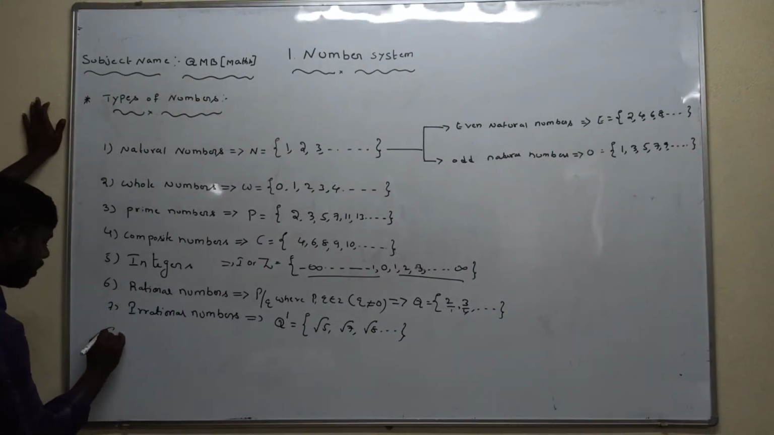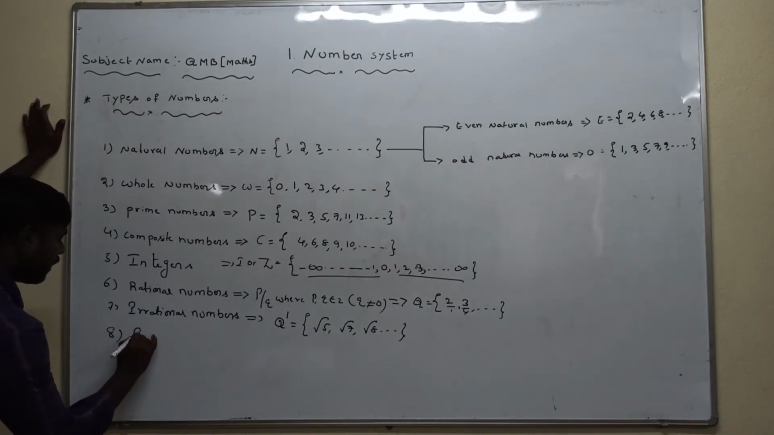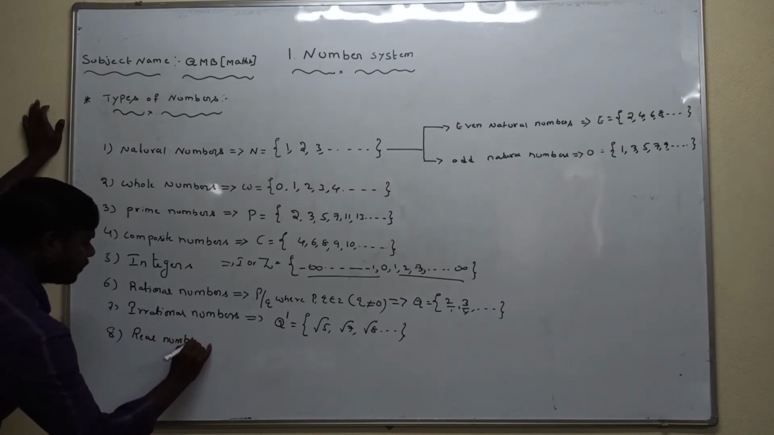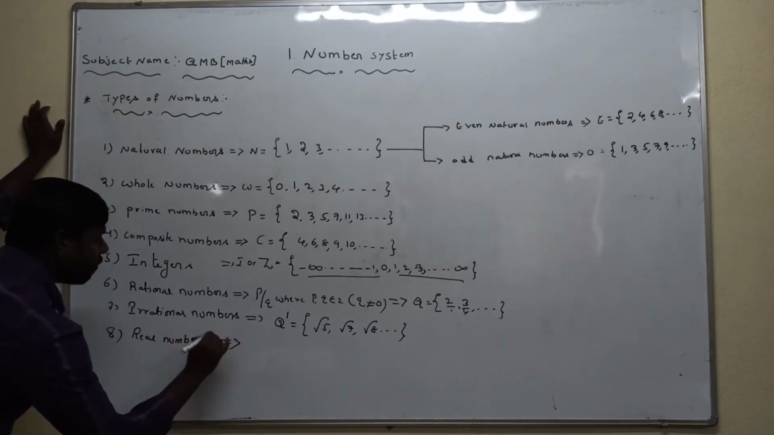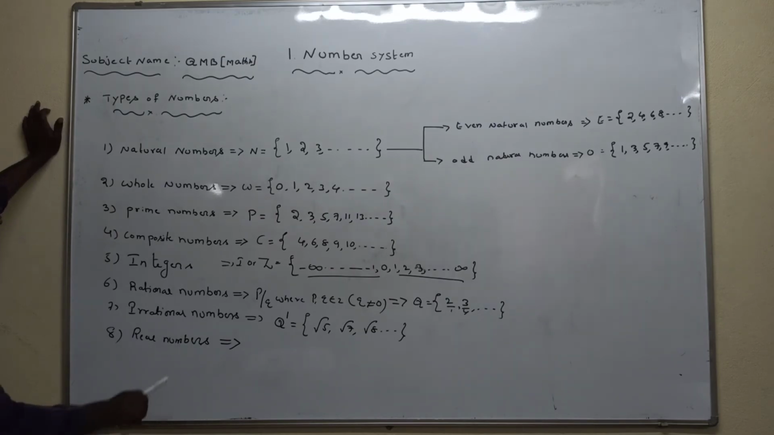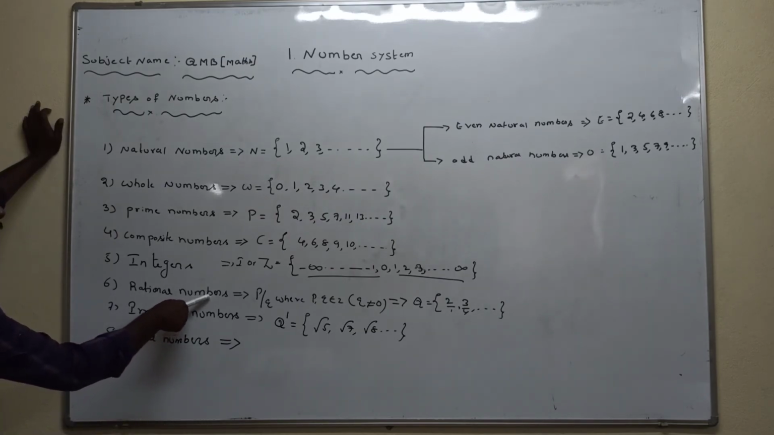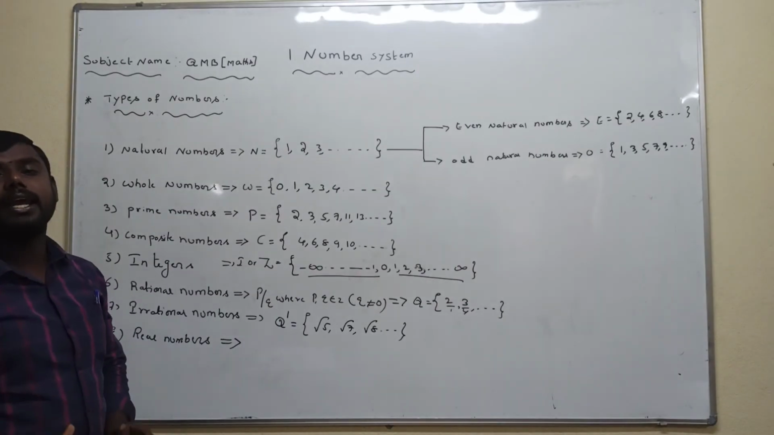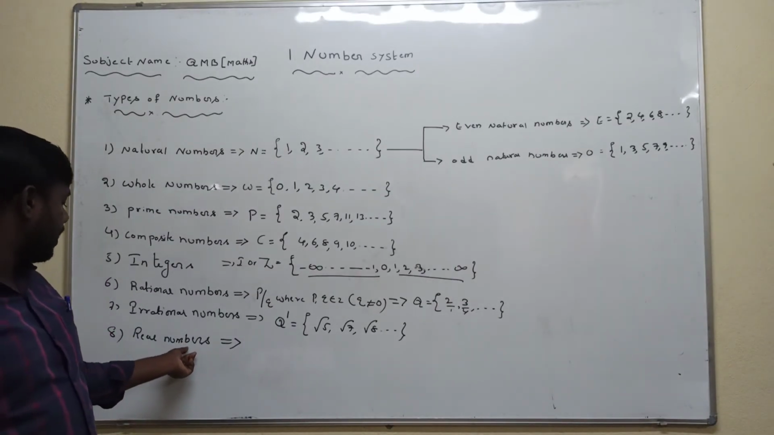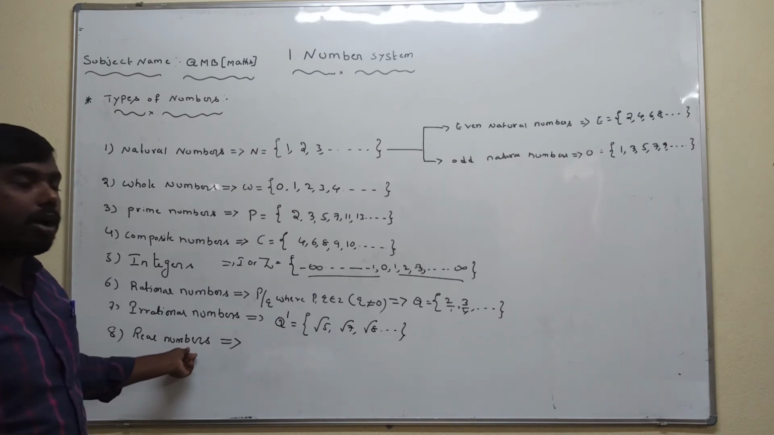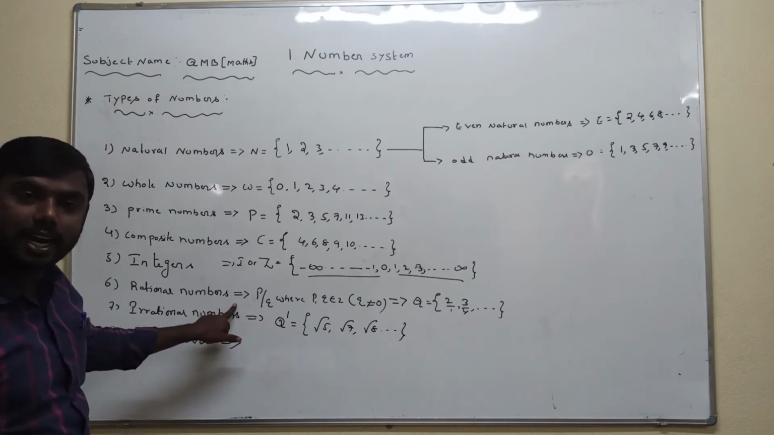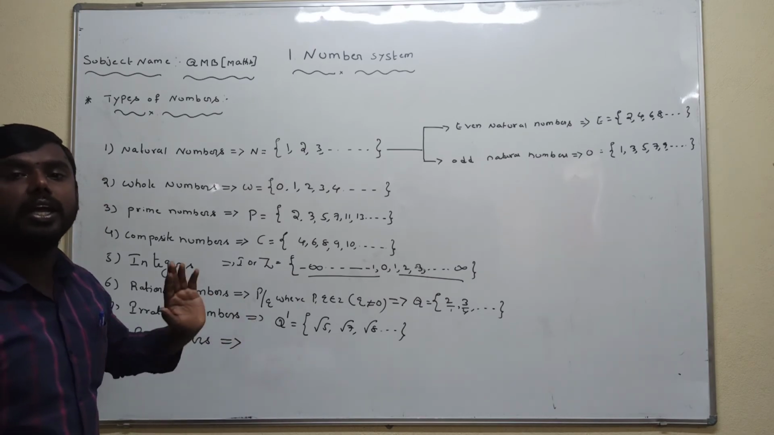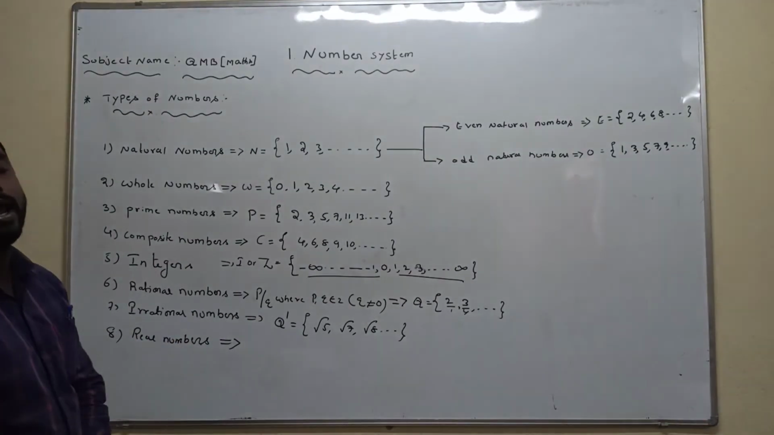Next, the eighth one, a very important definition, is real numbers. Real numbers are nothing but the set of all both rational numbers and irrational numbers. What is the definition of real numbers, students? The set of all both rational numbers and irrational numbers is called real numbers.